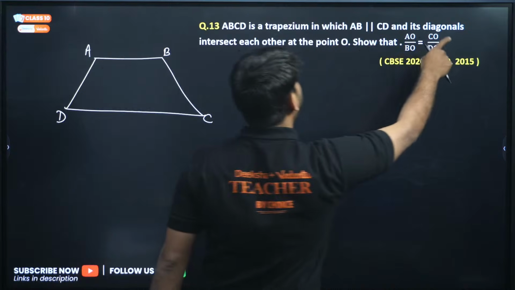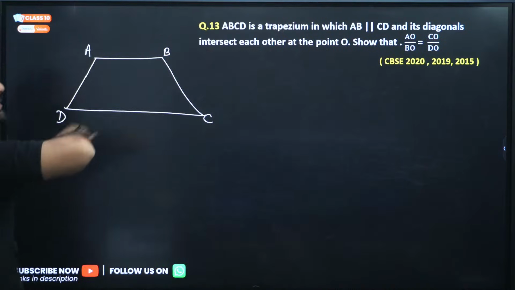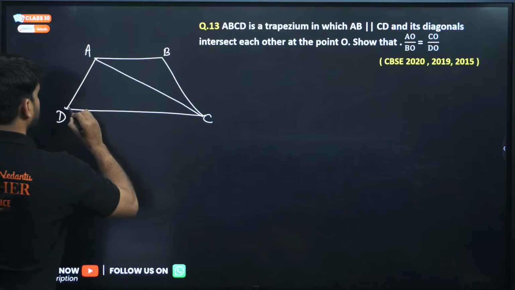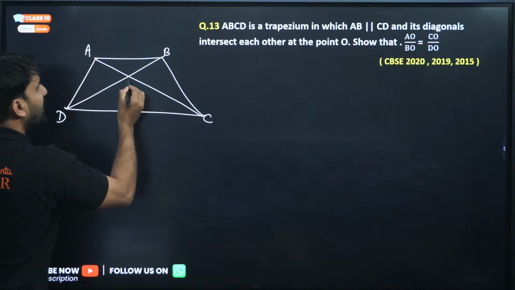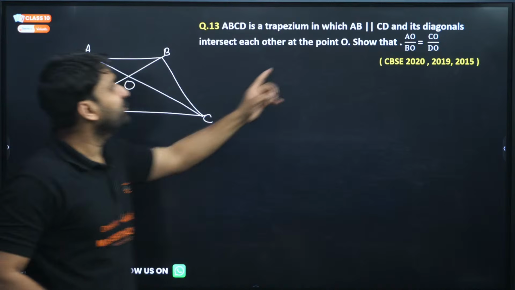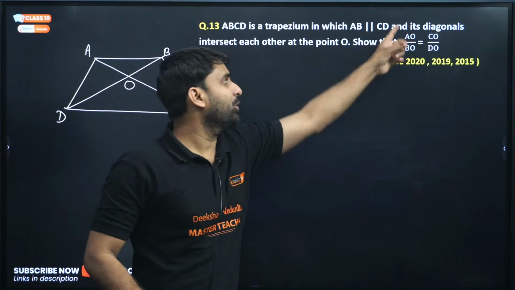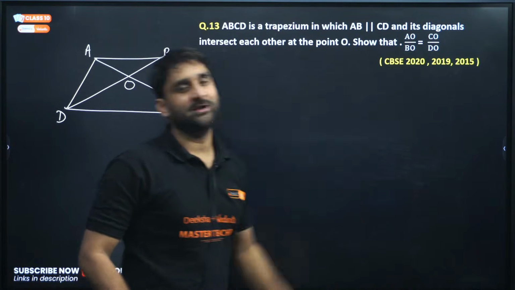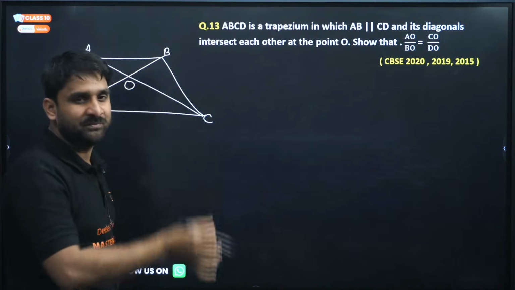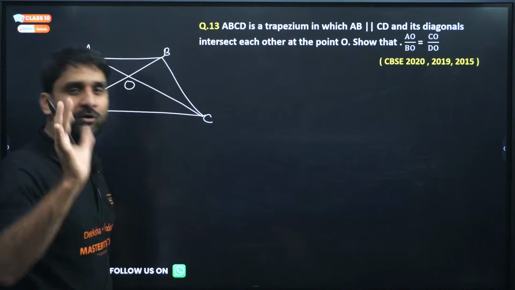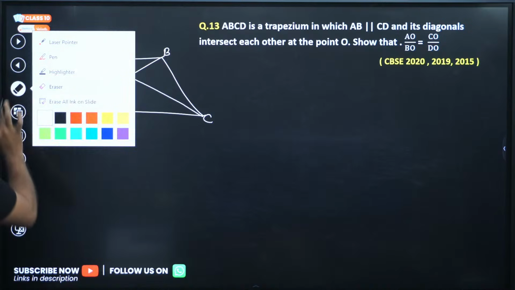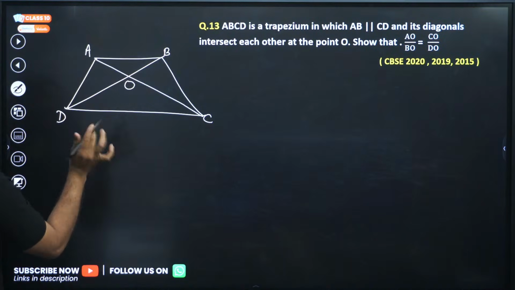Now, its diagonals intersect each other at the point O. The diagonals mean this and this, and they both intersect at O. Then show that AO by BO is equal to CO by DO. I can prove this question by a very easy method. Just focus, my dear. So write down all the steps first, so that you may get good marks in your exam.